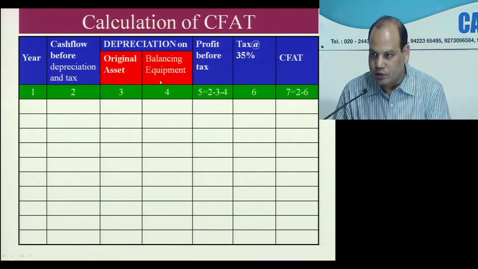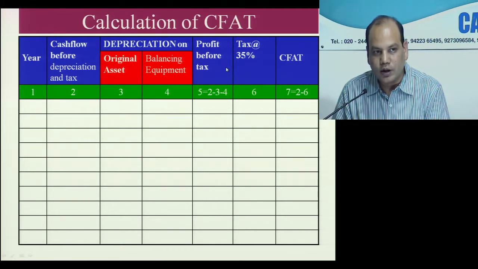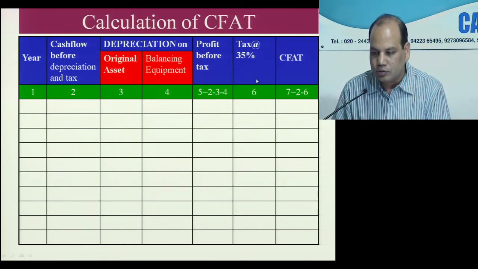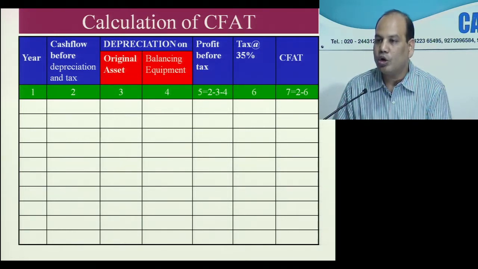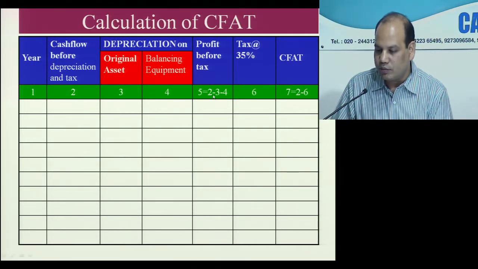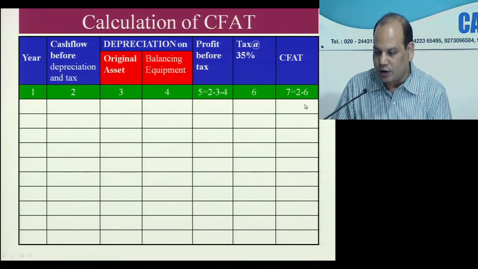3 and 4 are depreciation. These are not cash flow columns. This is profit before tax. This is also not a cash flow column. Tax is an outflow. So can I just simply compare 2 versus 6 and get the cash flow after tax? 2 is inflow, 6 is outflow. Or what you can do, you can first calculate profit after tax, column number 7, and add depreciation.